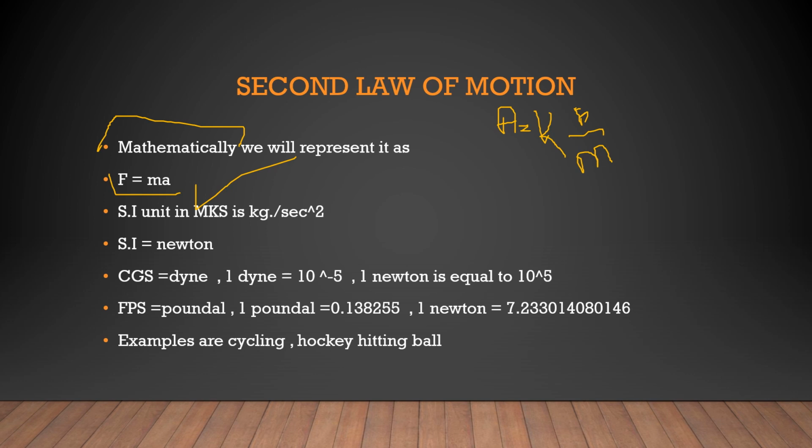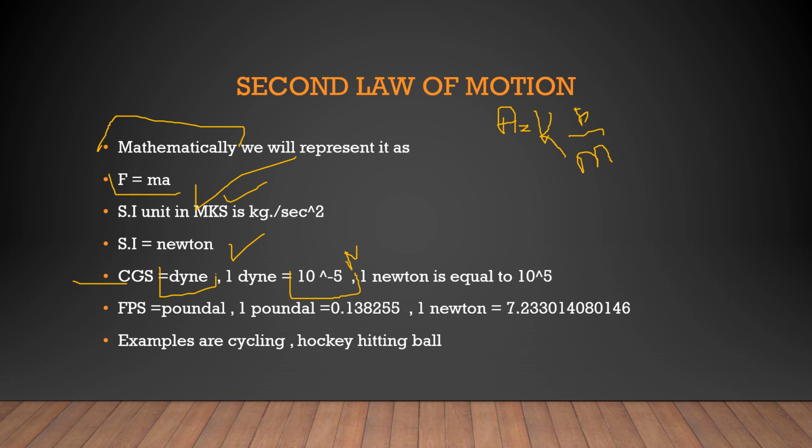Now in the MKS system, the unit of force is kg meter per second square, which is equal to Newton. In the CGS system, the unit of force is dyne. Now 1 dyne is equal to 10 raised to power minus 5 Newton. 1 Newton is equal to 10 raised to power 5 dyne. Now how do we get that 10 raised to power something?